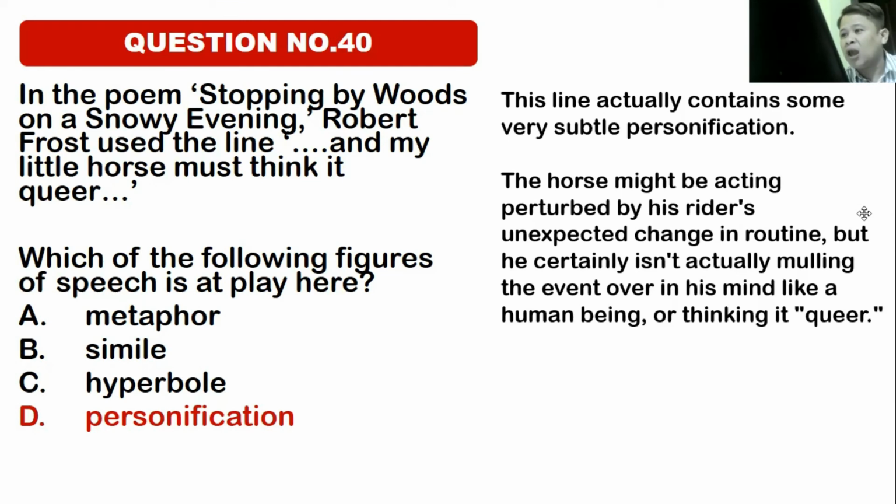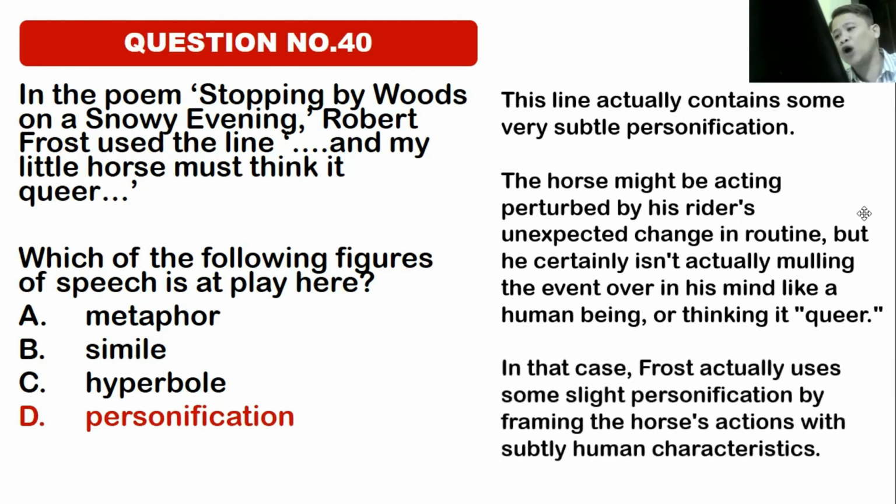So this is giving human qualities to something non-human, in this case, his horse, right? So the correct answer is personification. In that case, Frost actually uses some slight personification by framing the horse's actions with subtly human characteristics.